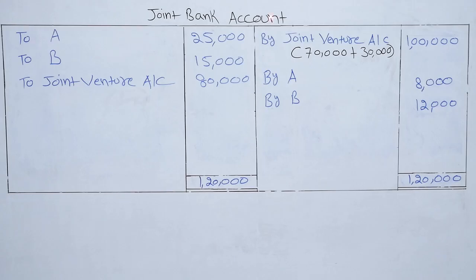Next is joint bank account, by joint venture account. This is payment of wages and material, 70,000 plus 30,000, 1 lakh. By A 8,000. This is the balance transfer from A account and B account. From A account 8,000, from B account 12,000. A contributed 25,000, B contributed 15,000 in the joint venture. To joint venture account 80,000. This amount was received from the limited company in cash.